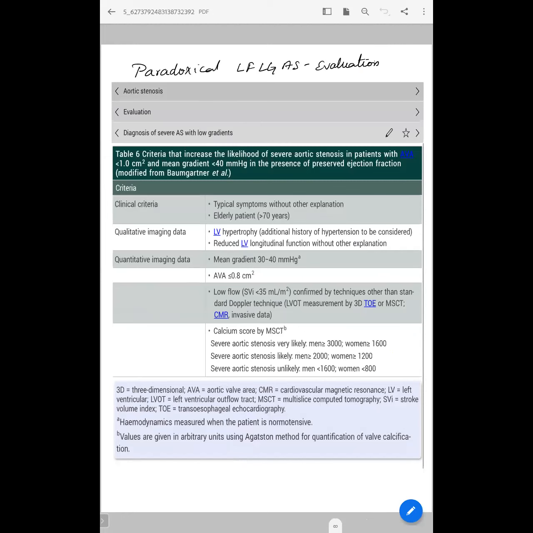Associated, but this criteria was that MSMR other valvular lesions was not included in this Baumgartner criteria. This is given in ESC guidelines. That is okay, but paradoxical will also be done. The MSMR AF also will cause this, no? No, MSMR, they'll reduce the overall flow rate, especially other valvular lesions like MSMR will reduce the flow rate, and AF will also reduce the flow rate across the aortic valve. That's why it can cause the underestimation of the aortic gradient. So EF will be maintained. So they also will be paradoxical. Yes.